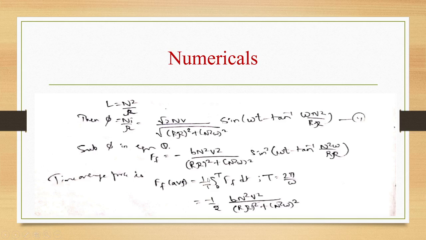Okay. Now Ff becomes equal to minus B N square V square by R square plus N square omega square, sin square of omega t minus tan inverse of N square omega by R. Time average force Ff is equal to 1 by T integral 0 to T of Ff dt, where T is 2 pi by omega. When we do the integration, we get minus half B N square V square by R square plus N square omega square.